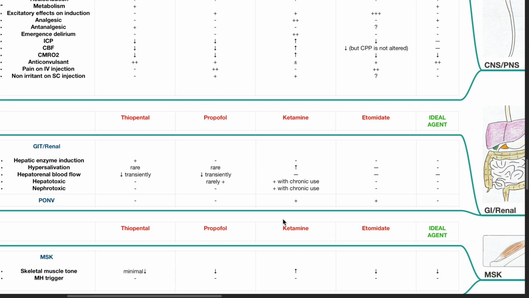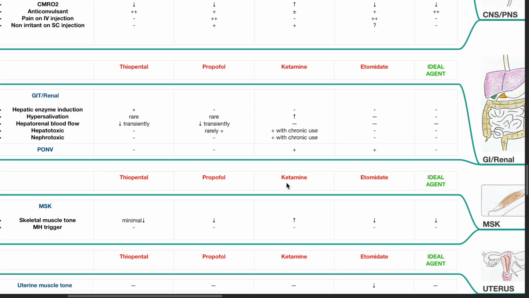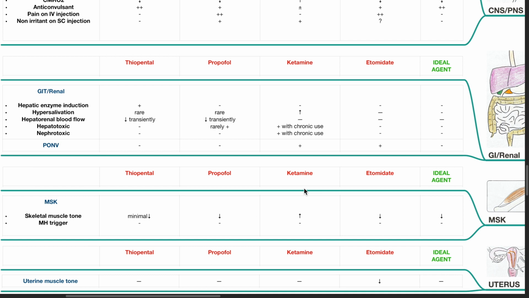Musculoskeletal system. There is minimal decrease in skeletal muscle tone with thiopental use. Propofol decreases skeletal muscle tone. There is increase in skeletal muscle tone with ketamine use. Etomidate decreases skeletal muscle tone. The ideal agent should provide muscle relaxation. Thiopental, propofol, ketamine, and etomidate do not trigger malignant hyperthermia.